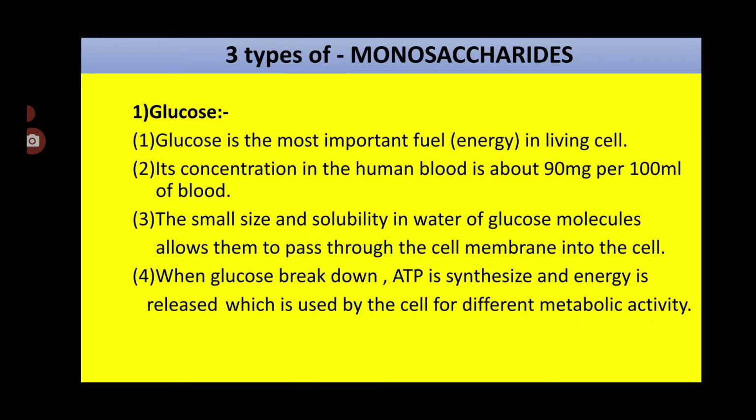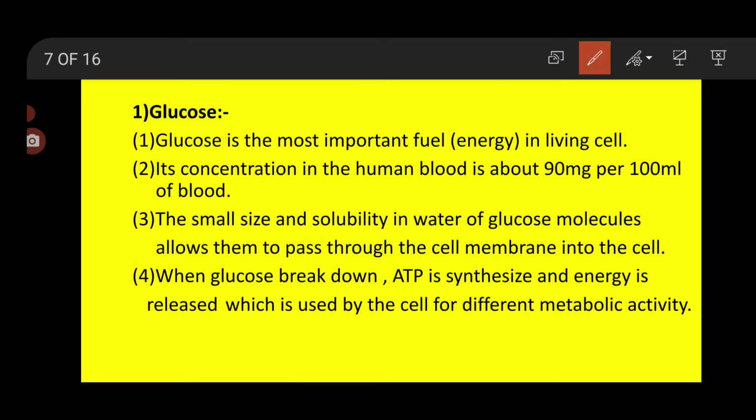Now we'll consider three examples of monosaccharides. First example is glucose, second one is galactose and third one is fructose. So let's start with glucose now. Glucose is the most important fuel or energy source in the cell. Glucose is acting as a fuel. It is the one which is providing energy to the living cell.